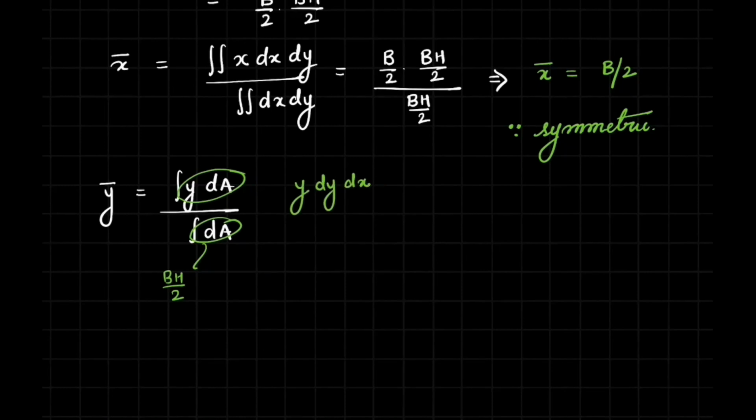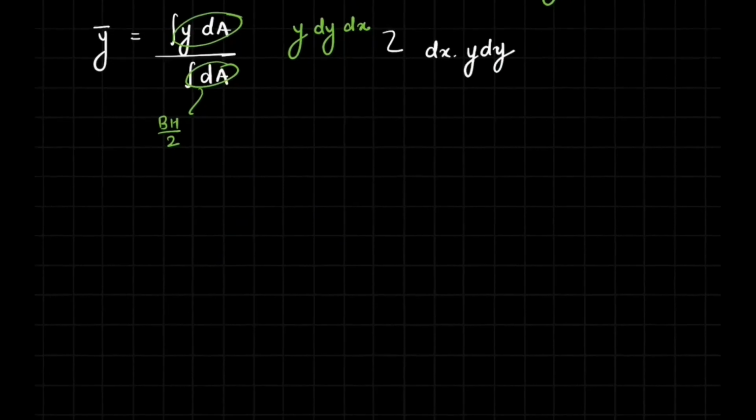Similarly, we can also calculate the y coordinate, and the formula we have seen earlier is quite similar to that of the x coordinate.